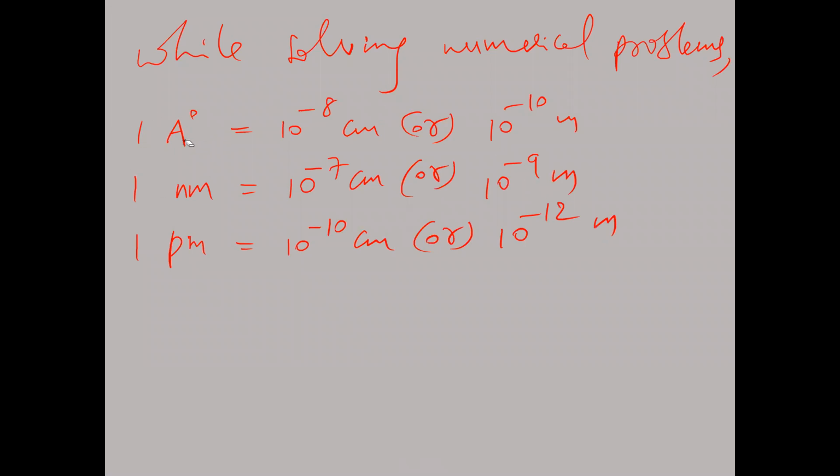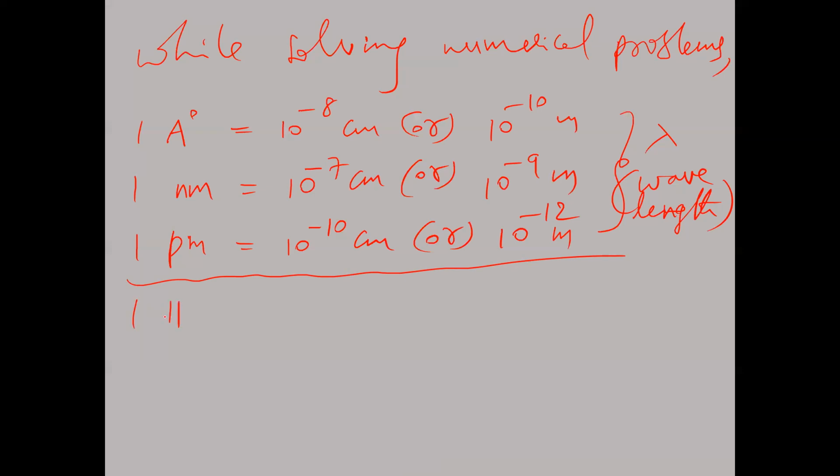So these all we have to remember: angstrom, nanometer, picometer. Next one. Lambda is measured in all these units. Lambda is the wavelength. The wavelength value will be given in either angstroms, nanometers or picometers. We have to take these values in meters or centimeters. Then next, we have to understand that 1 hertz is equal to 1 cycle per second.